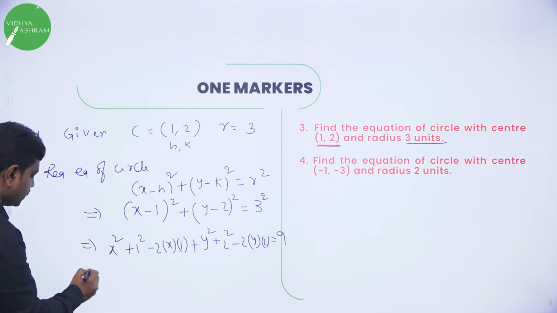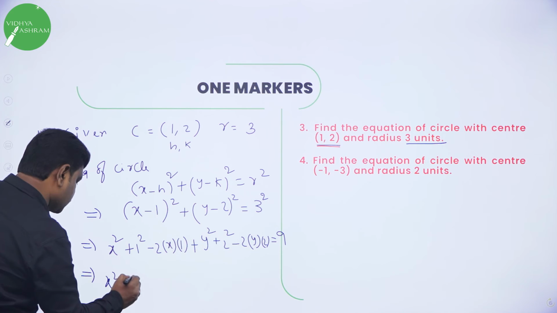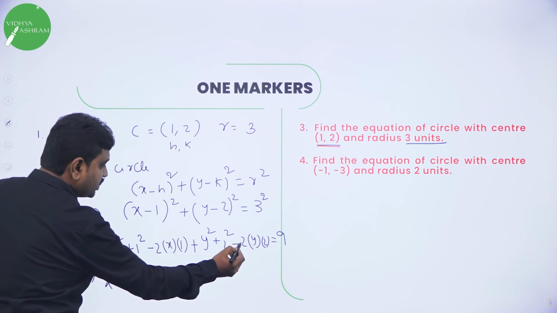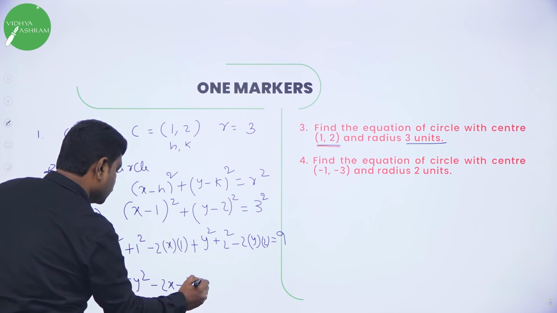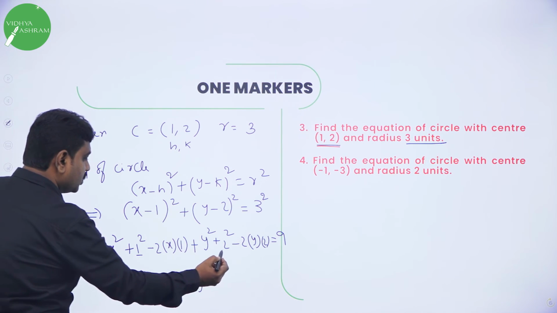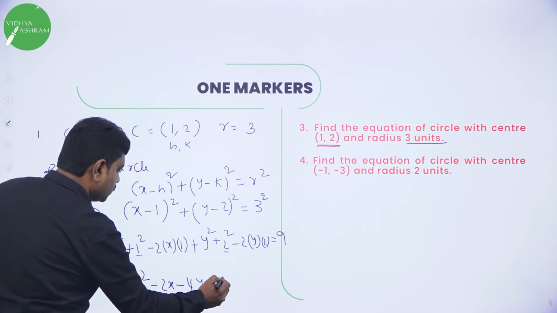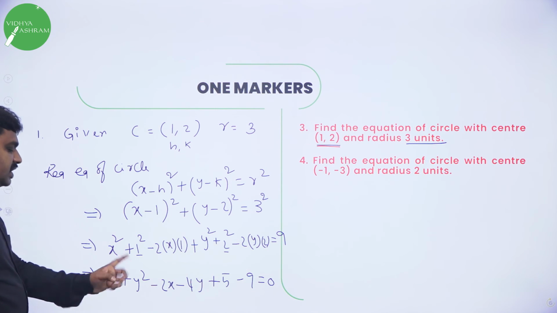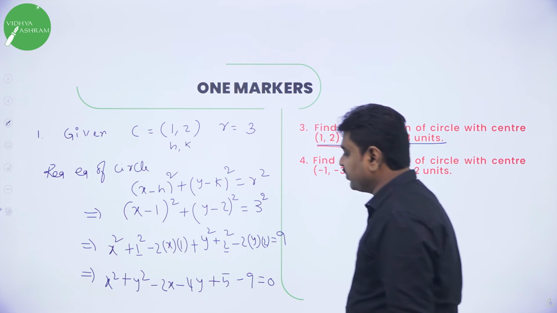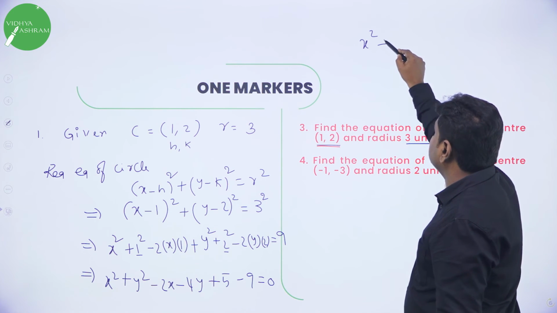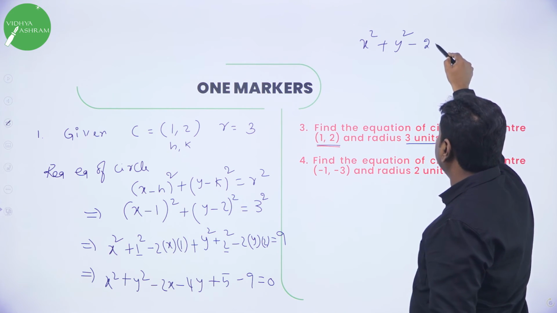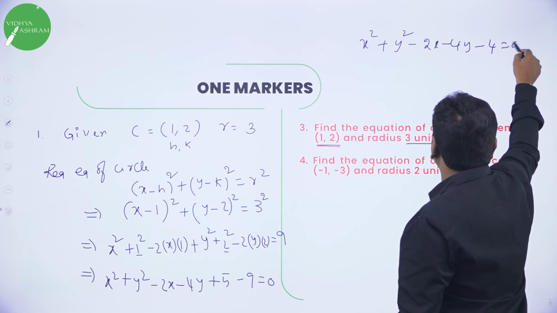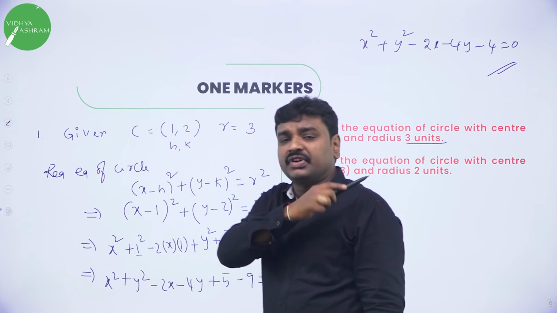Further simplify, x square I will write, here I have y square, first I will write y square also, then minus 2 into x is minus 2x, then minus 2 2s are 4 minus 4y, then remaining numbers, 1 square is 1, 2 square is 4, 1 plus 4 is 5, plus 9 bring this side, minus 9 equal to 0. Finally rewrite the answer. So simplify this, you will get x square plus y square minus 2x minus 4y, 5 minus 9 is minus 4 equal to 0. This is the final answer.